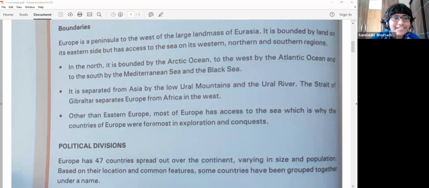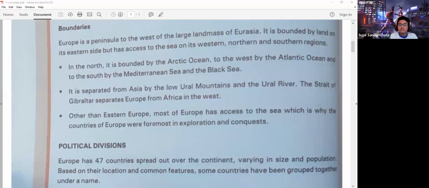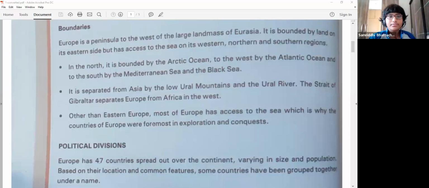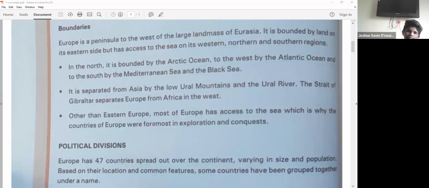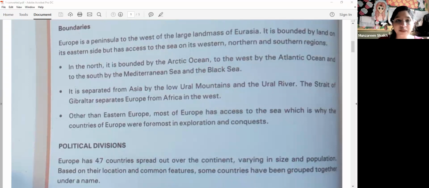That's why it was undiscovered also. There are many reasons. Ma'am, the Europeans only discovered Africa later, right? Ma'am, the vast Sahara desert made it impossible to enter. Yes. All right. So I hope you understood the boundaries of Europe, children.